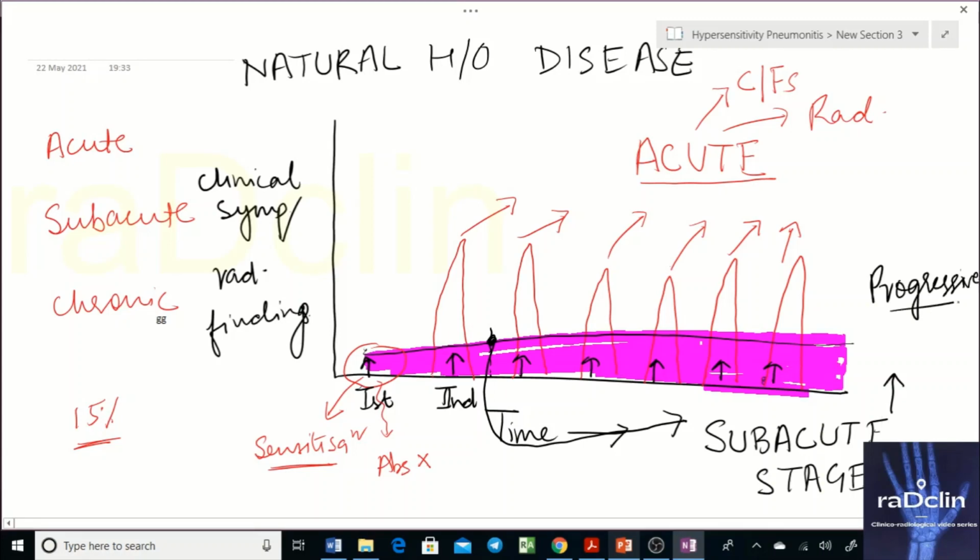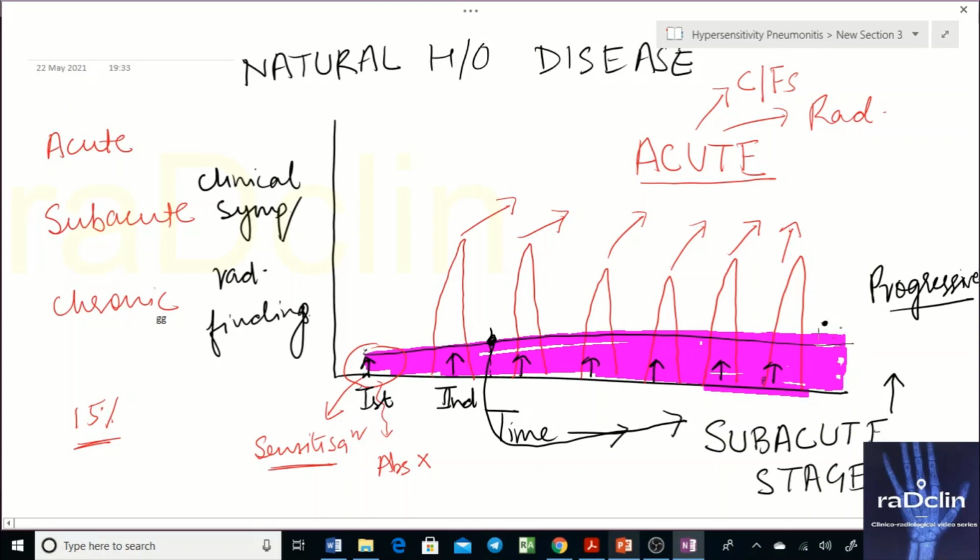Let's say the patient started to have exposure at this point. Now the patient is at this point. From this to this, the low level of symptoms that the patient always has in the subacute stage have increased from the time of the first exposure. This means that the inflammation that is always there in the lungs has increased. So this is about the subacute stage.